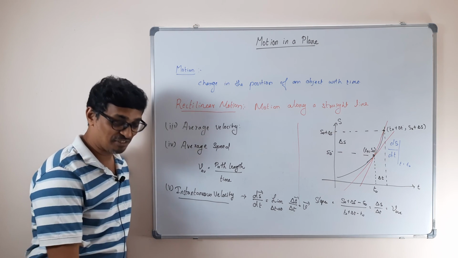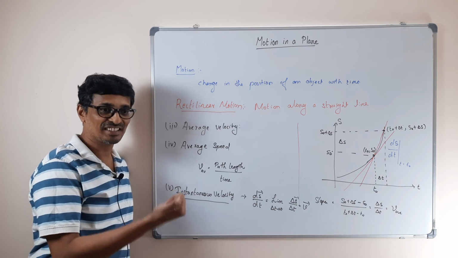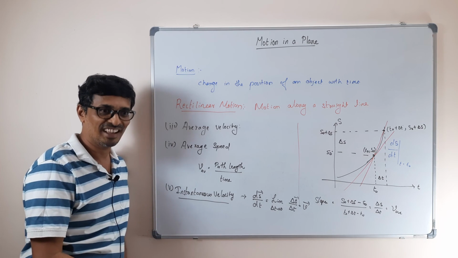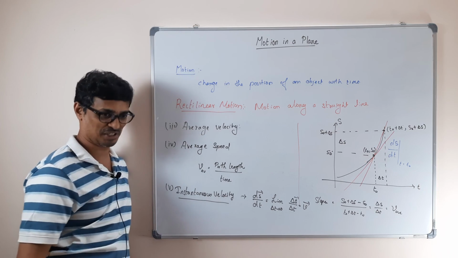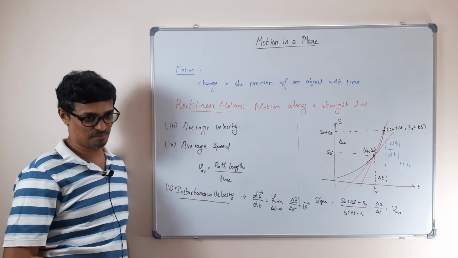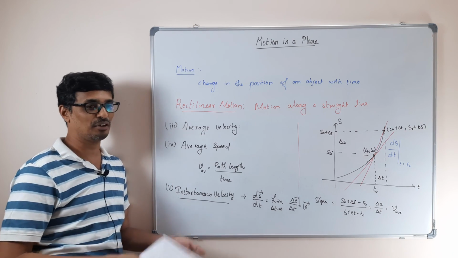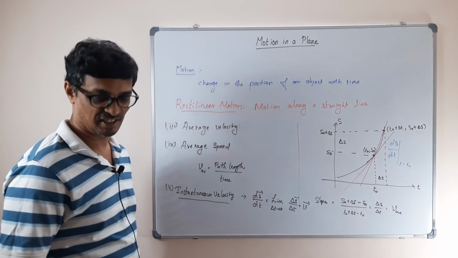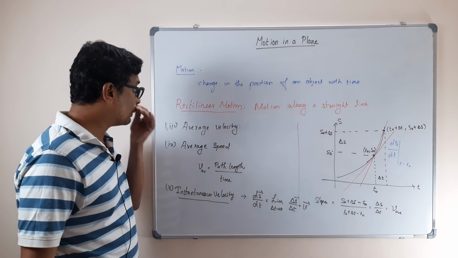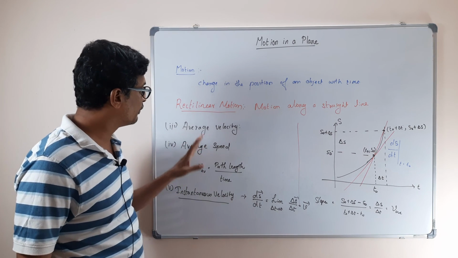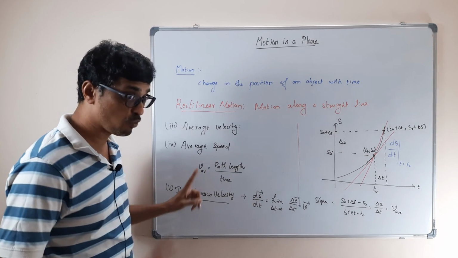Now we take the second case, where I hold the stone. That's also non-uniform, because it speeds up, then becomes zero, it took rest, and it's non-uniform motion. There it won't be the same. That's what they have written: the average speed will be different from the magnitude of the average velocity. So these are important points you should remember when you are dealing with the motion of an object.